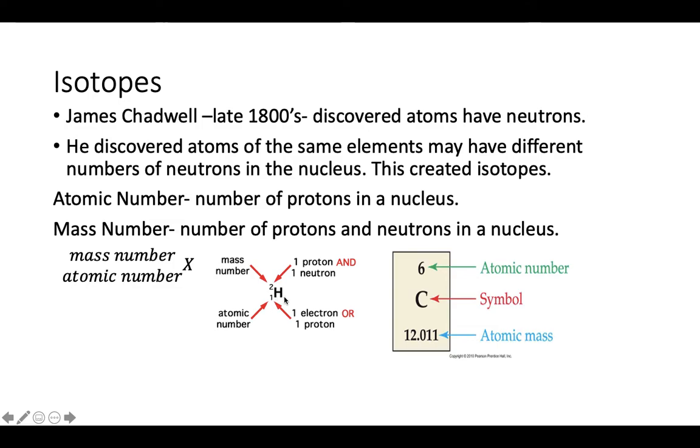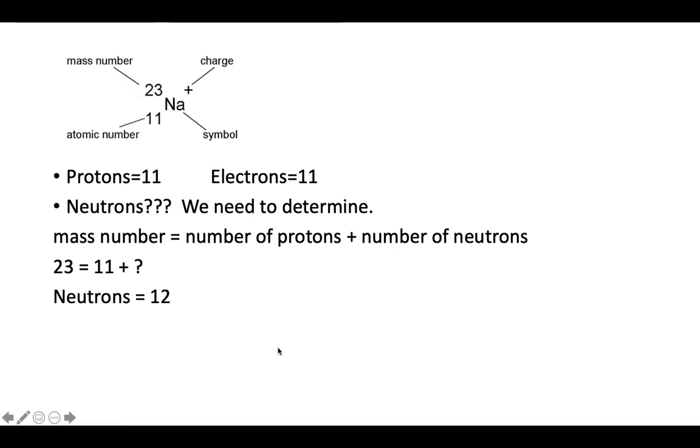We write it like this. This is done in isotopic nomenclature, is what it's called. That's how you write it down as an isotope. So here we go. Writing sodium down as an isotope.